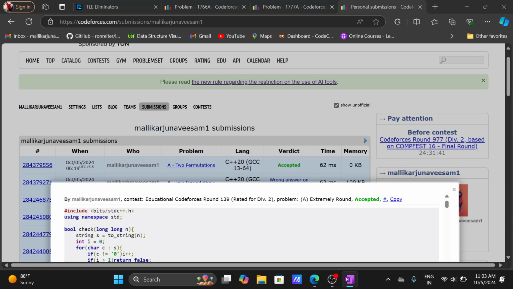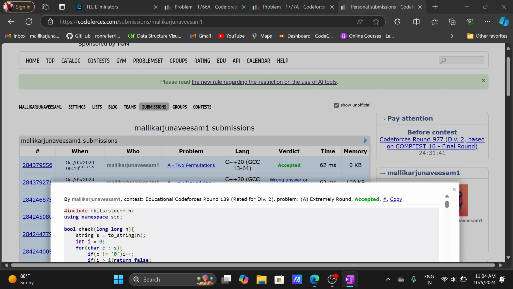To implement this, we write a while loop: while n is greater than 0, we get the remainder, n divided by 10.